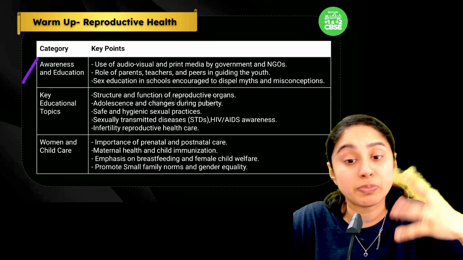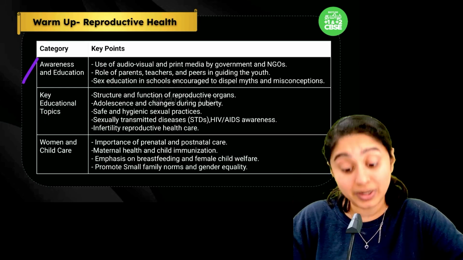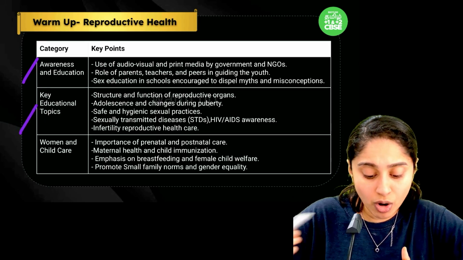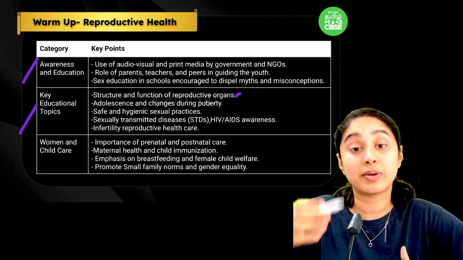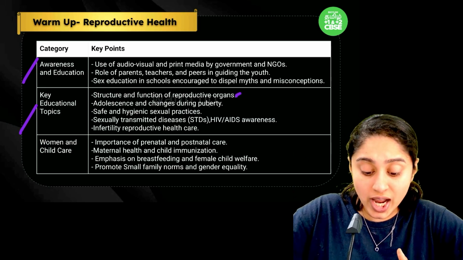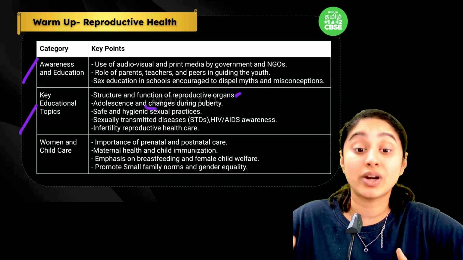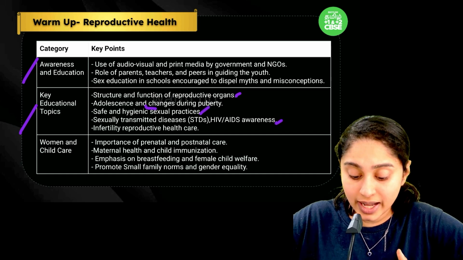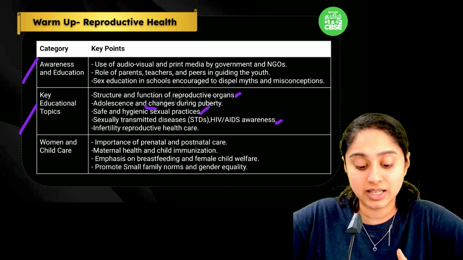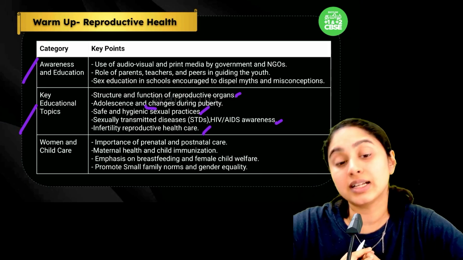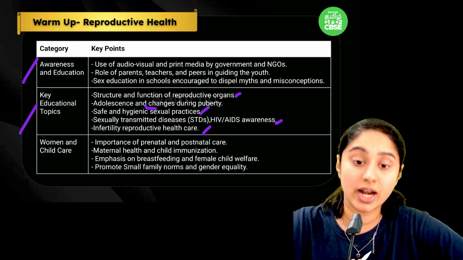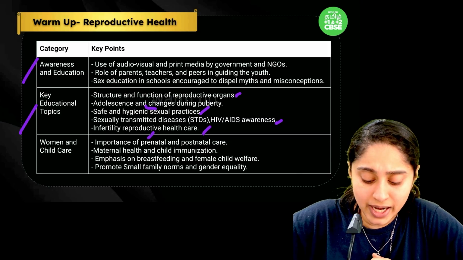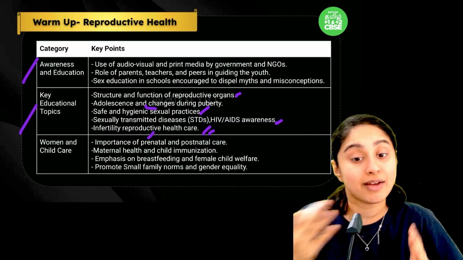Parents, teachers, peers, everybody is being guided. Sex education in school is done. Then what all do they talk about? They talk about reproductive organs, what changes you can expect at puberty, what adolescence is, safe sexual practices. Then HIV, sexually transmitted diseases, infertility, all of these are things that they are educating on. And also why you should take care of a pregnant mother, what should be done prenatal and postnatal, which is before and after the birth of the child.